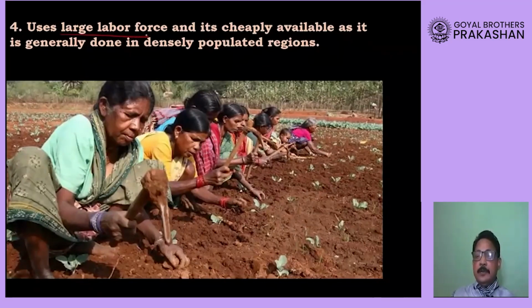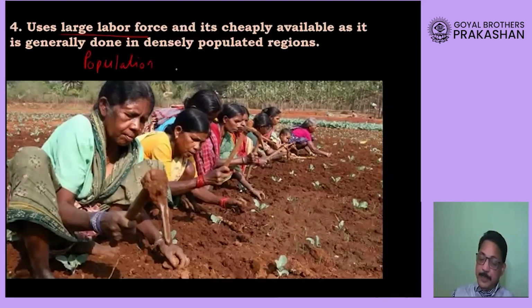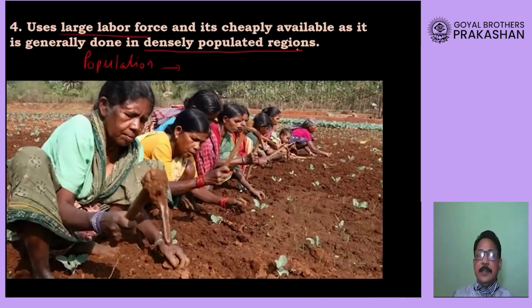Now this intensive agriculture is mainly done in a country where the population is very high. Instead of saying the population is very high, we also say it is done in a land hungry country. It is generally done in densely populated regions, and there, dear students, the workers seem to be quite poor.